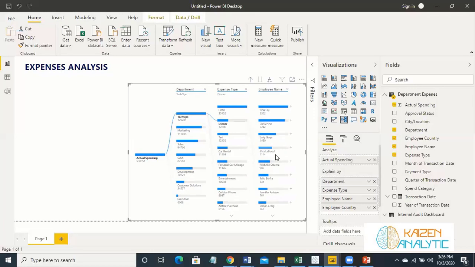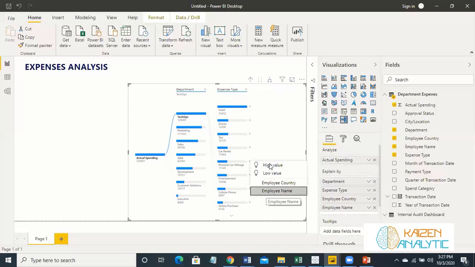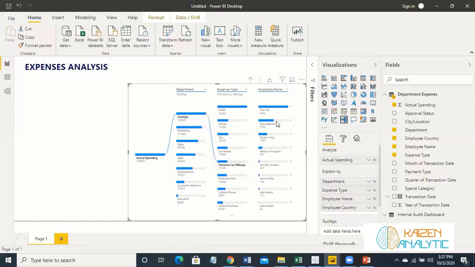In dinner, this is the employee name which is spending highest as far as this expense is concerned. And in personal mileage, let's see. So this is the employee which is doing more of the expenditure as far as this expense is concerned.